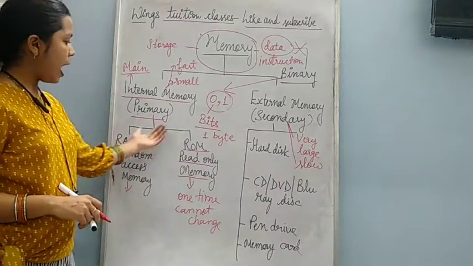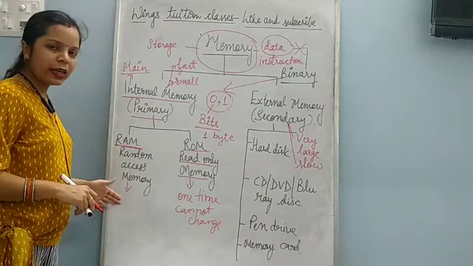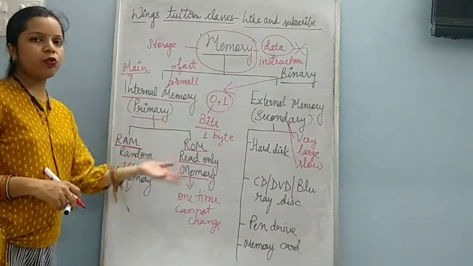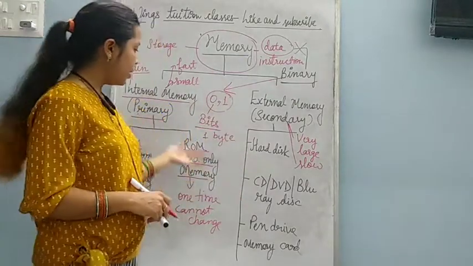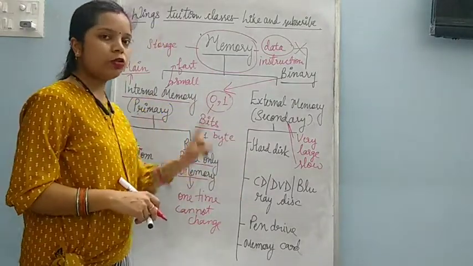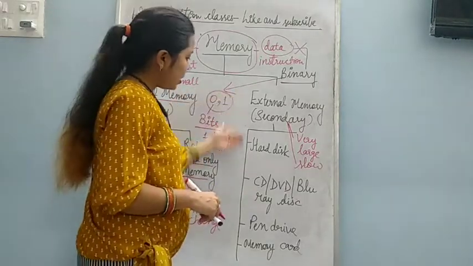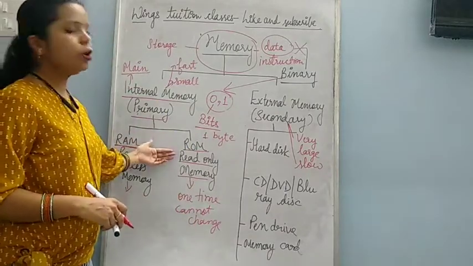So this was about RAM and ROM. One difference is there. In the RAM, data keeps on changing time by time. After 1 minute or 2 minutes, as the computer is working, the data keeps on changing in the RAM. But in the ROM, data is stored one time and cannot be changed. Now there are only two types of internal memory, RAM and ROM.